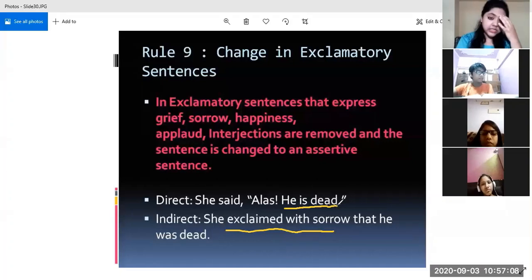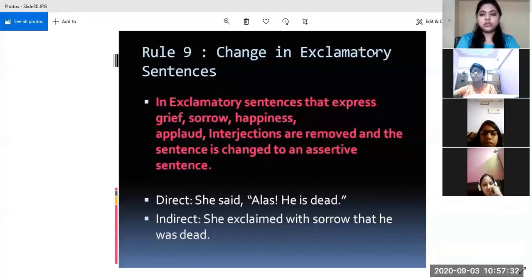This is what we are changing, the kind of the sentence. But you should not leave the tense of the sentence. Everything should be there. So that he was dead, right? And what are we doing? We are changing the exclamatory sentence into an assertive sentence. See, it has changed into an assertive sentence, right? So you have to observe the mood of the speaker.